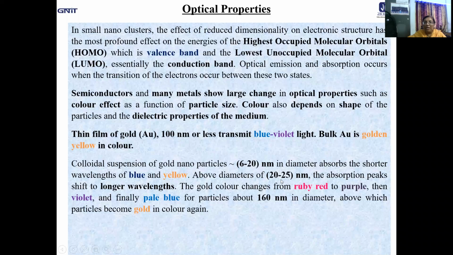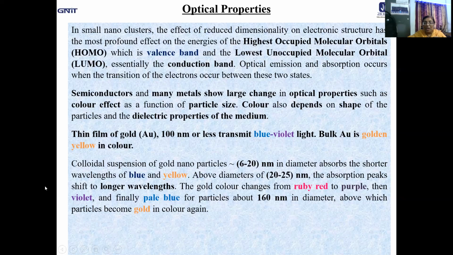Whereas above diameters of 20 to 25 nanometer, the absorption peaks shift to longer wavelength. Longer wavelength means you are going to the red range of the spectrum. Accordingly, the gold color changes from ruby red to purple and then to violet and finally to pale blue for particles about 160 nanometer in diameter, above which the particle becomes gold in color again.